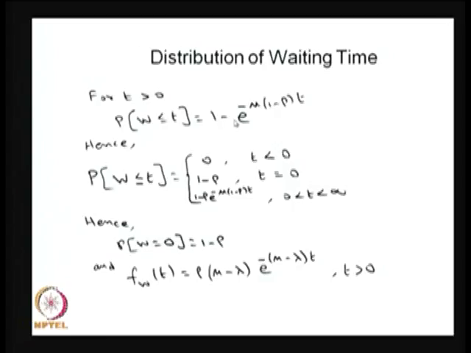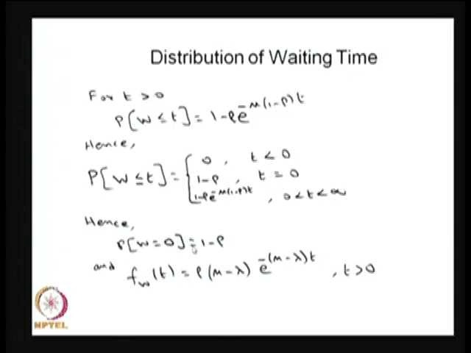So, 1 minus rho times 1 minus rho times, so 1 minus rho times e power minus mu times 1 minus rho, that is going to be the CDF.